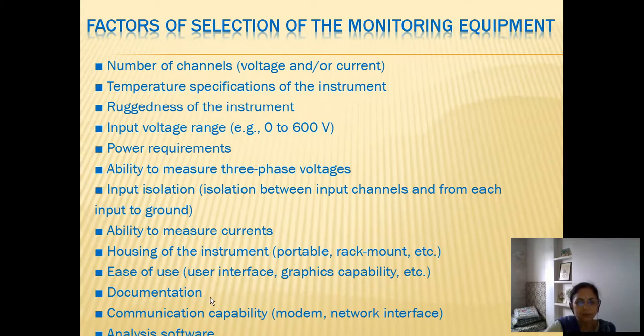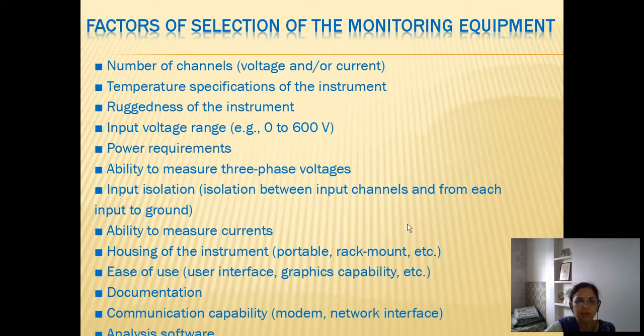Documentation. Sometimes it also has a facility of small printers attached to it, so we can also take some printouts. Or communication capability, whether modem or network interface is possible, and analysis software. Some of the equipment comes along with the software installed for analysis. So out of these factors, we have to check which factors are important while selecting our monitoring equipment.